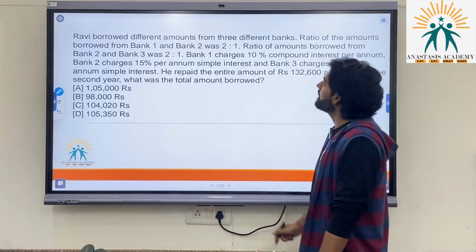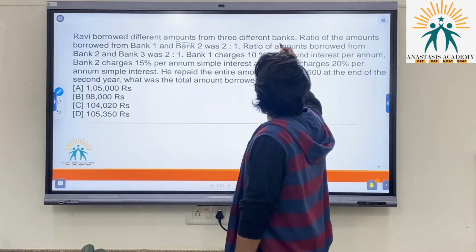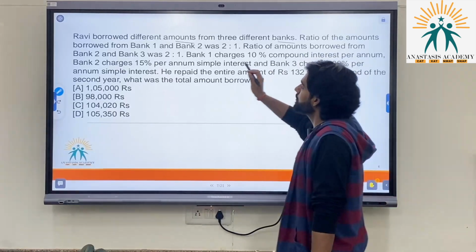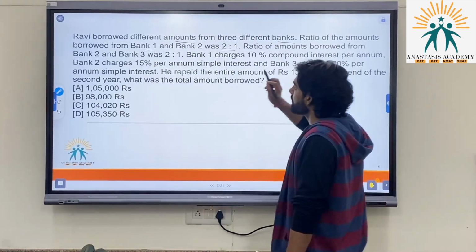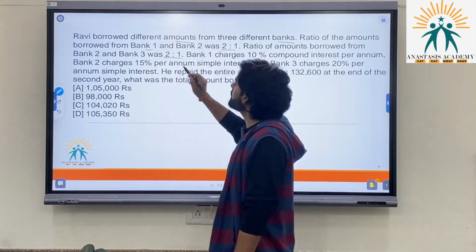Ravi borrowed different amounts from 3 different banks. The ratio of the amounts borrowed from bank 1 and bank 2 was 2:1. The ratio of amounts borrowed from bank 2 and bank 3 was 2:1.